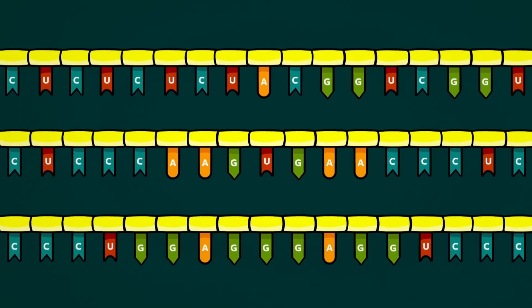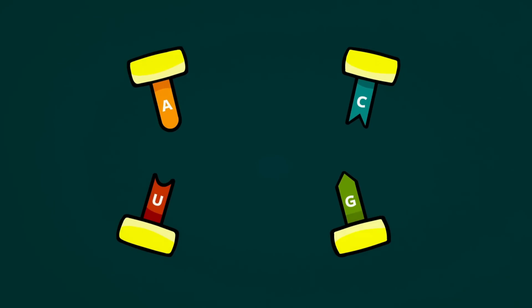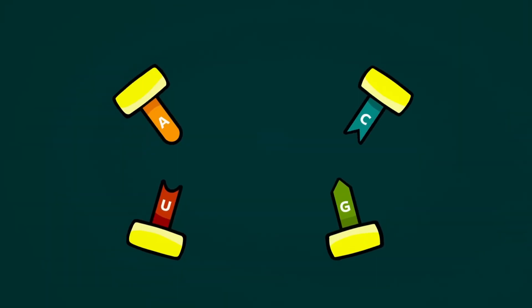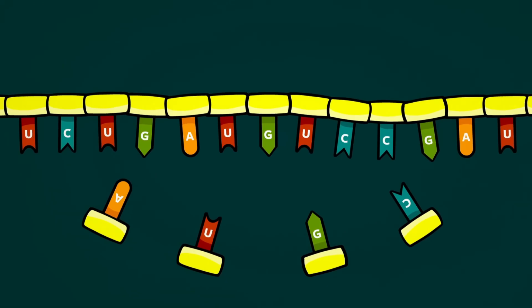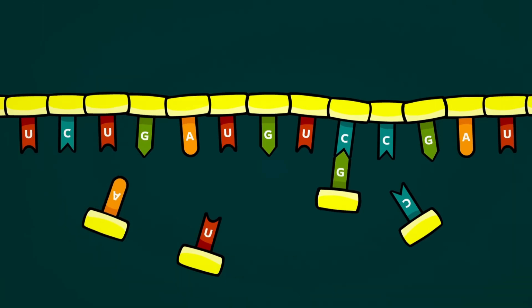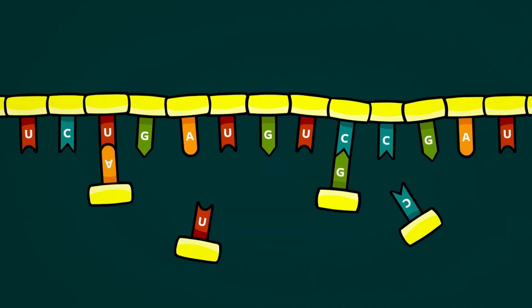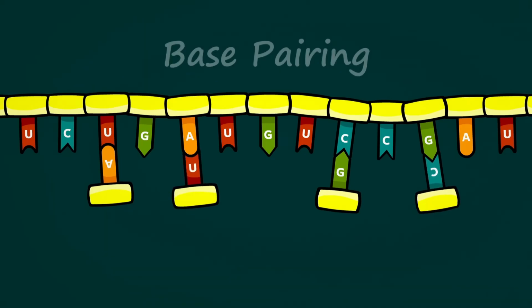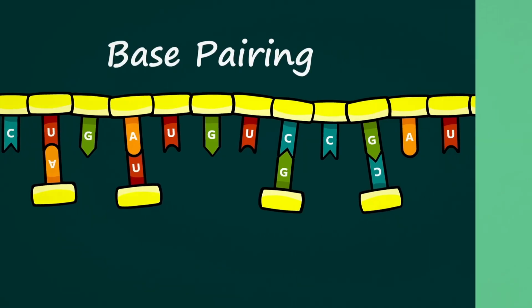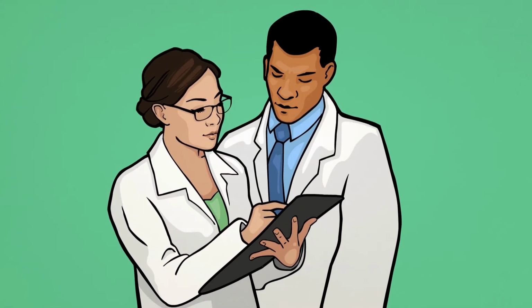This means that different chains can have completely different sequences from left to right. The parts we call the bases of nucleotides, the colored sections labeled A, C, U, or G, are attracted to other bases sort of like a magnet, but they're selective about who they will stick to. G selectively pairs with C, A selectively pairs with U. When bases find their matches and stick together, we call it base pairing. Researchers have found that with a little bit of assistance, base pairing allows chains of RNA to replicate and evolve.